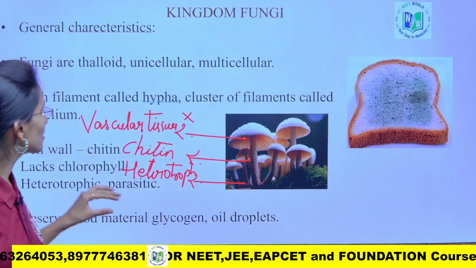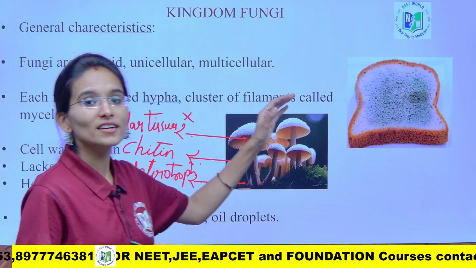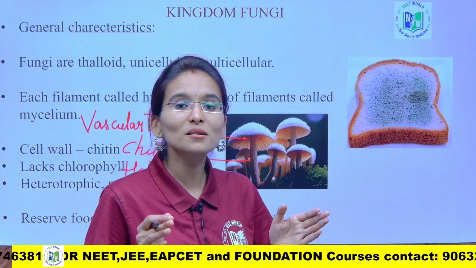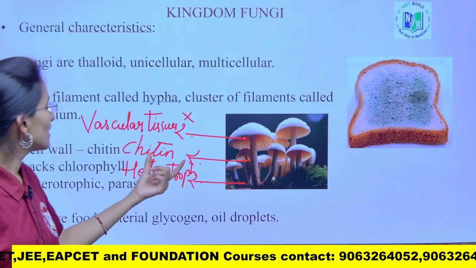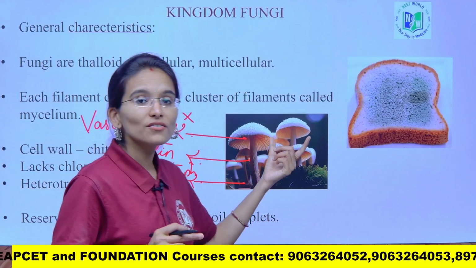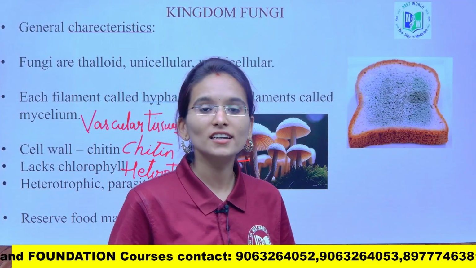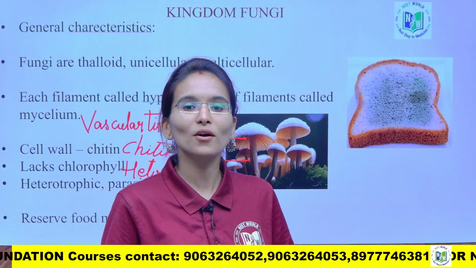So, what are the major reasons, my dear students? It is not going to contain the vascular tissues, it means the xylem tissue and the phloem tissue are completely absent. And next, the fungal cell wall is made up of chitin, whereas the plant cell wall is made up of cellulose.